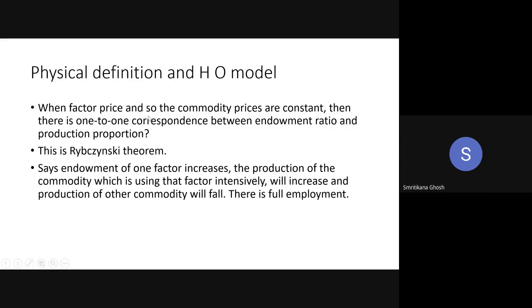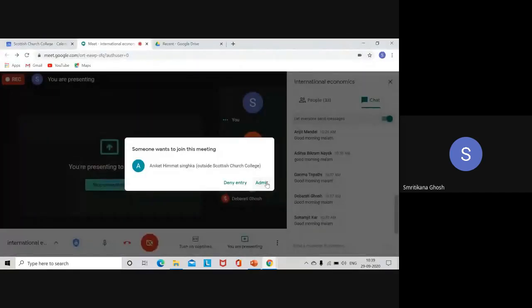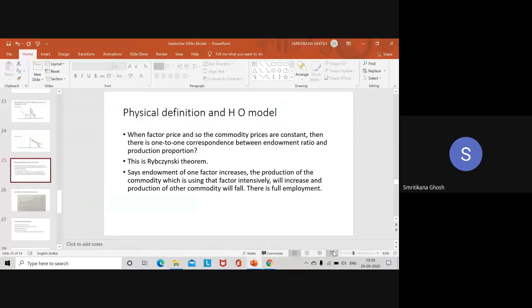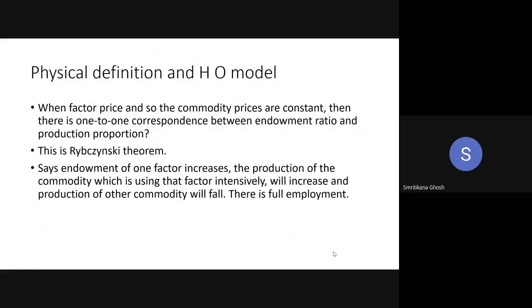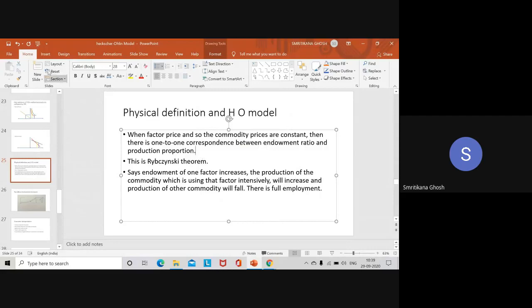Look, when factor prices and so the commodity prices are constant, that means your W by R is constant, and your PX by PY is also constant. Then there is one-to-one correspondence between the endowment ratio and the production proportion.